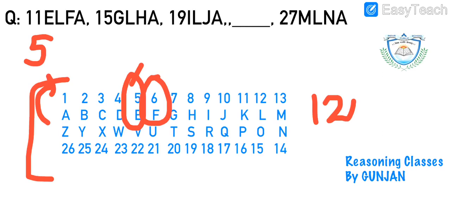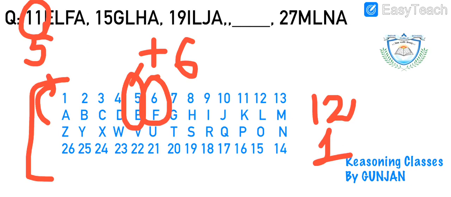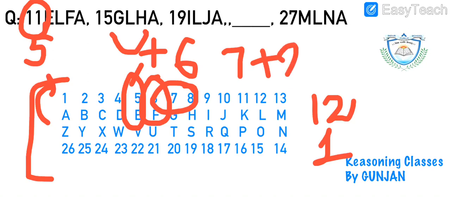A is 1. Can you see, if I add 6 plus 5, it will be 11. Again, if I check the next pair, G and H, these are 7 and 8. 7 plus 8 is 15. I and J, 9 plus 10, 19.